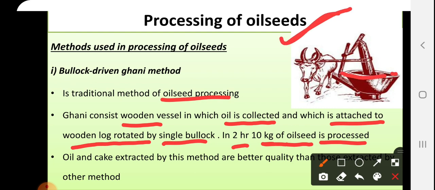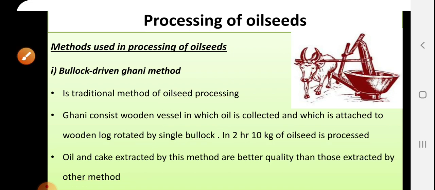This is a wooden vessel for collecting the oil, which is attached to one long rotating pole turned by a single bullock. Oil and oil cake extracted by this method are of better quality than those extracted by other methods. Nowadays, some brands also focus on the fact that their oil is made by this wooden ghani. Some brands from the Satara part are promoting their very good quality oil.